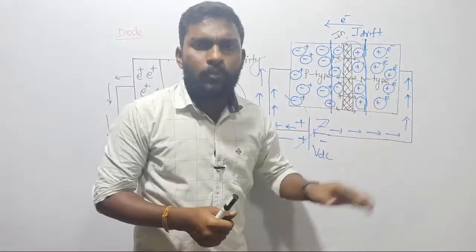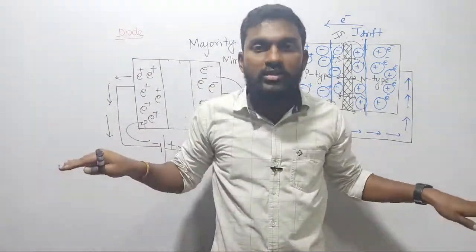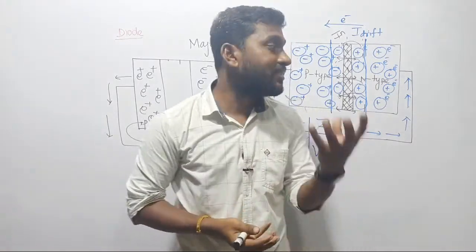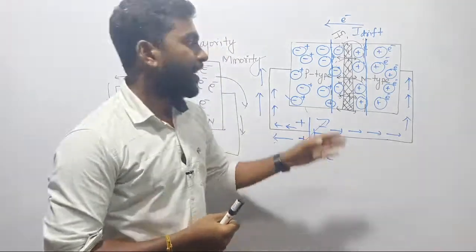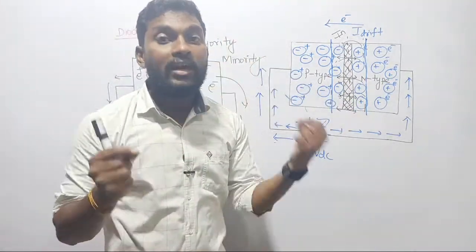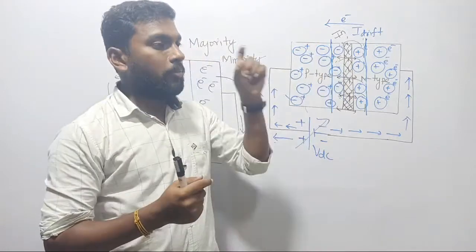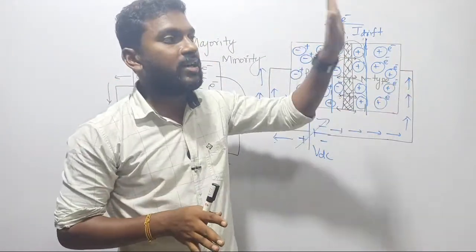Similarly, in n type of material we have plenty of negative charges. It does not mean that there are no positive charges. Of course, there will be some small amount of positive charges, a very less number, just as in p type a very less number of negative charges also will be there. What is the conclusion? In a selected material, majority defines the concentration of the material. If a material is having more negative charges, then the majority charge carriers are negative.